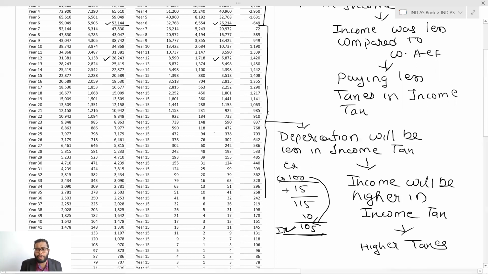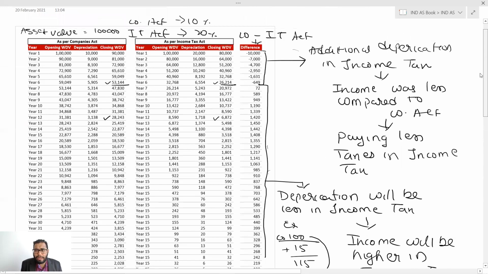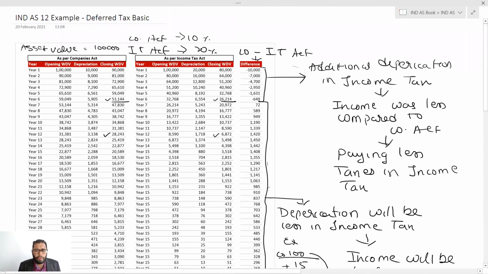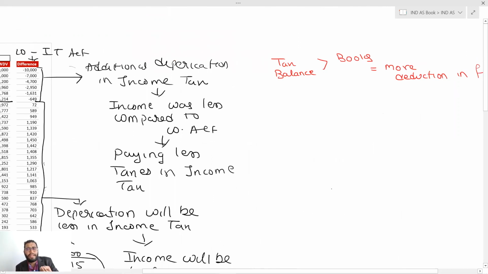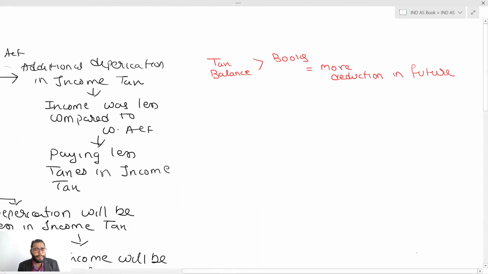It's that simple. Now, by this we can conclude, like we concluded the first principle, that when your tax balance is greater than your books, you will get more deduction in the future.